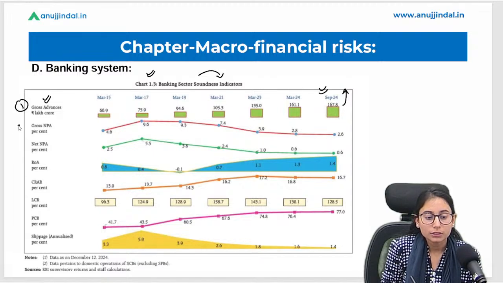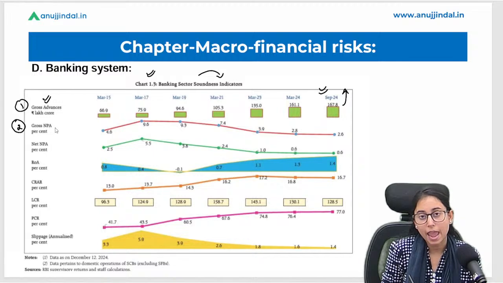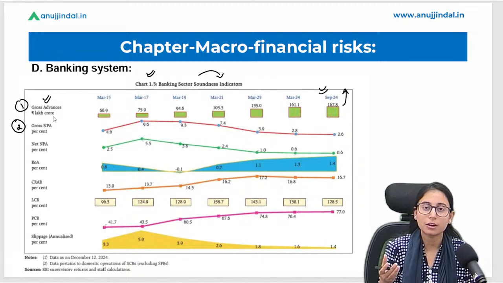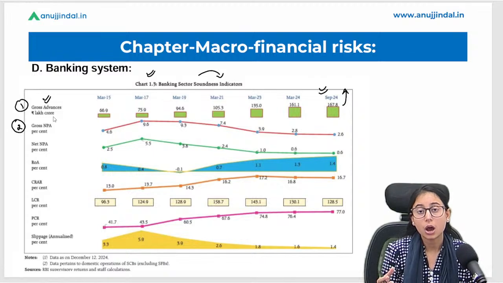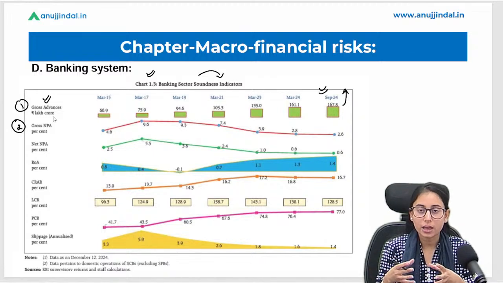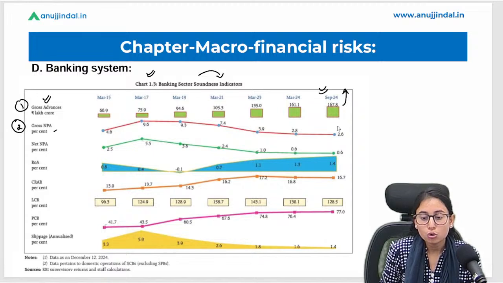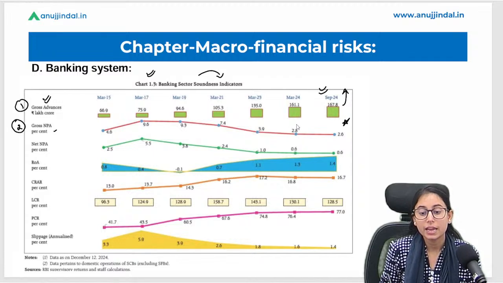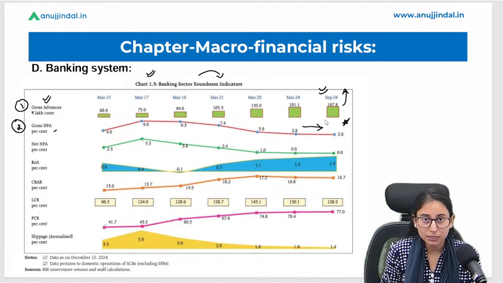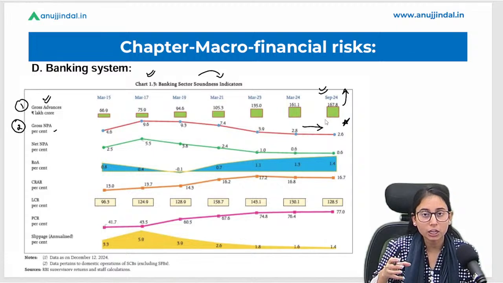Okay, now the second point says about the gross NPA. Gross NPA, we know what is NPA. NPA is a bad loan. Now on a gross level, in a total level, how much percentage is this? This is 2.6%. Okay, 2.6%. If we compare it with the March data, March 2024, it was 2.8%, and now it has decreased to 2.6%. So we can say that the number of bad loans have reduced, and it is a good point for the banking sector.